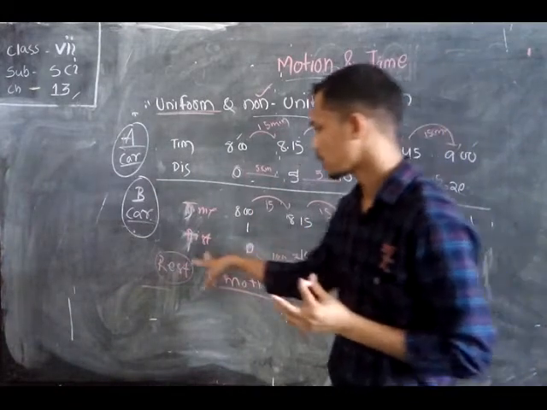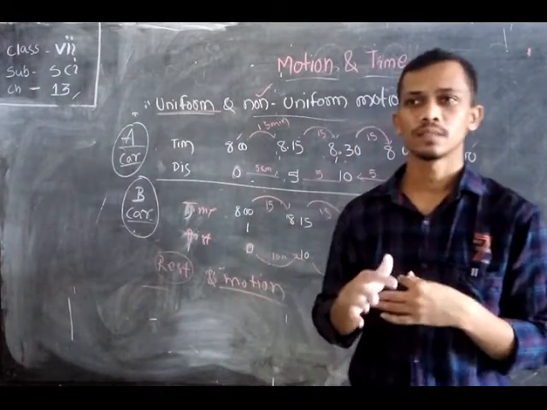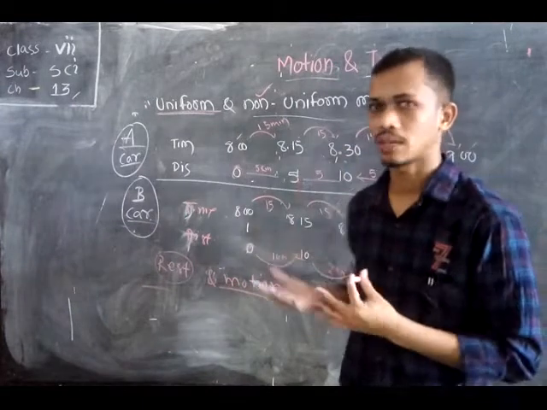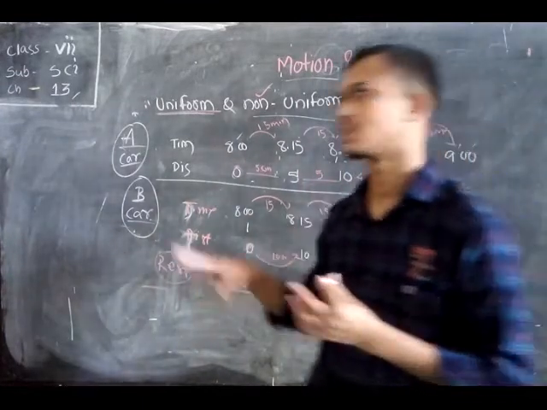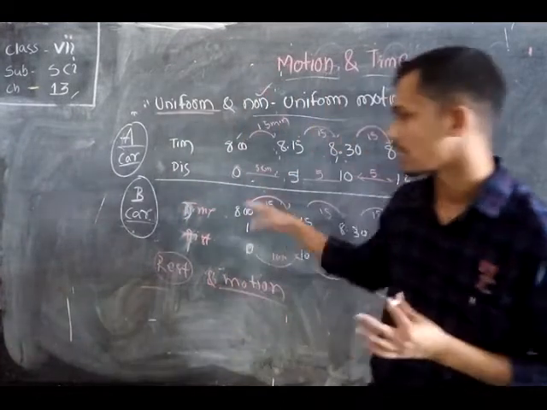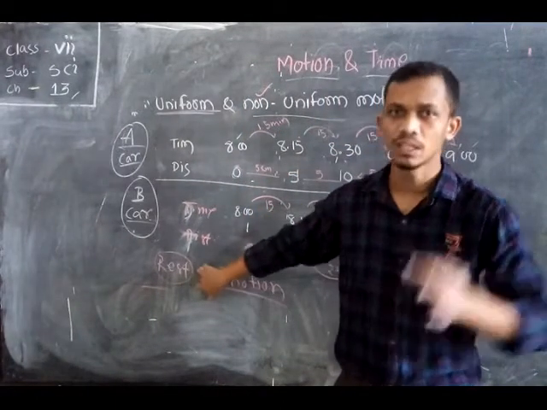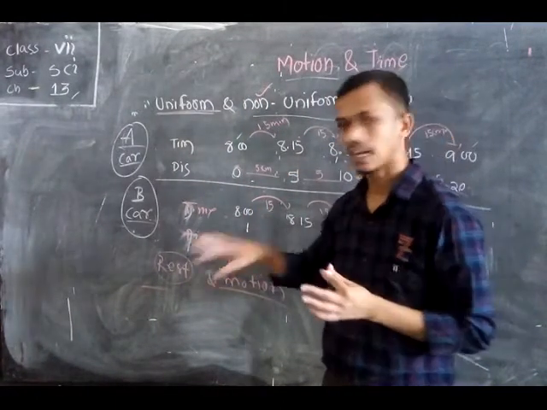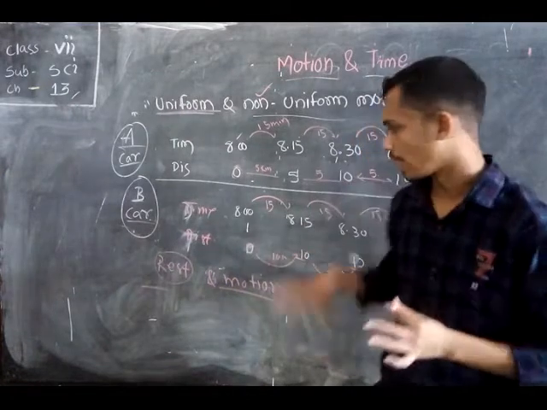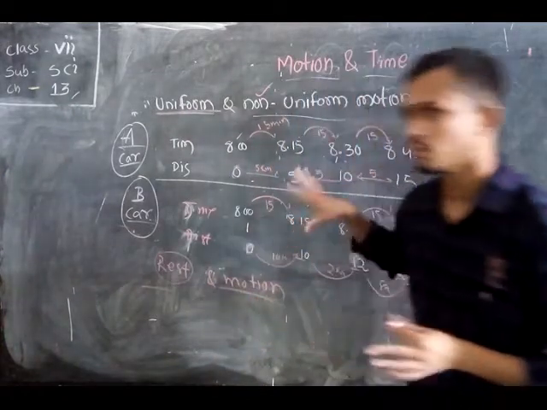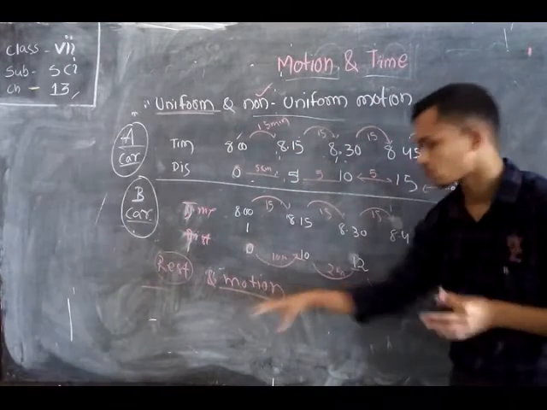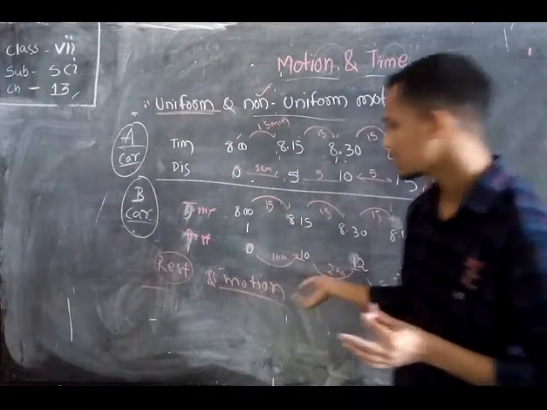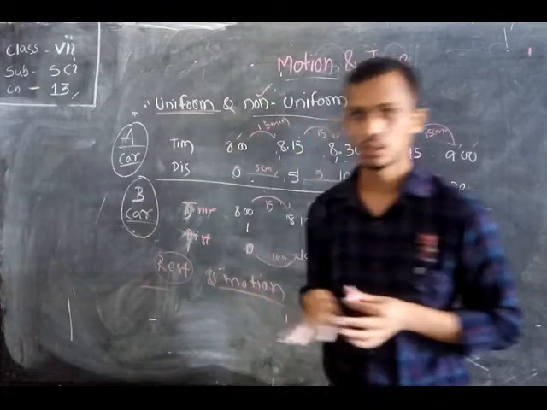The definition of rest is: if an object does not change its position with respect to time, then it is called rest. And what is motion? If a body changes its place with respect to time, then it is called motion.